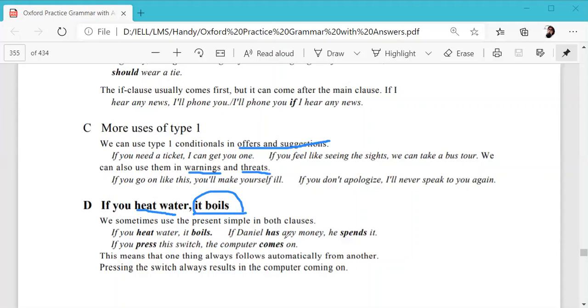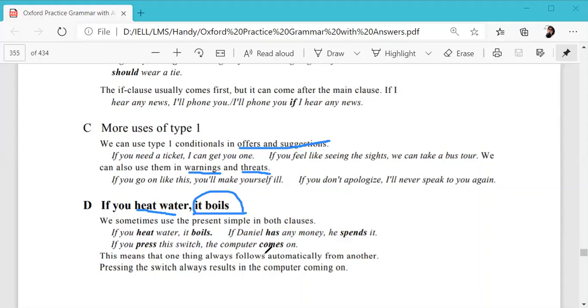If you heat water, it boils. If Daniel has any money, he spends it. So now it is his habit, and it is likely to happen always. For type 1, we were talking about sentences that will likely happen, so we were using will in the main clause. But now we would be using present simple in both clauses. So if something happens, something will happen for sure. If you press the switch, the computer comes on. Again, here you would see it is present, and this clause is present as well.